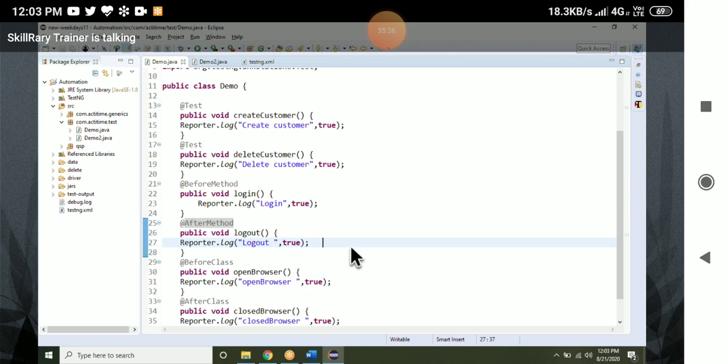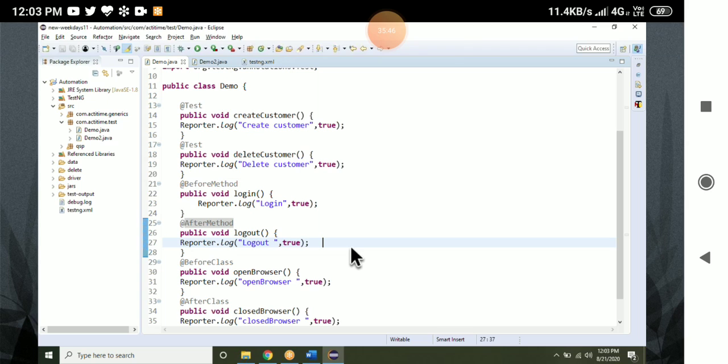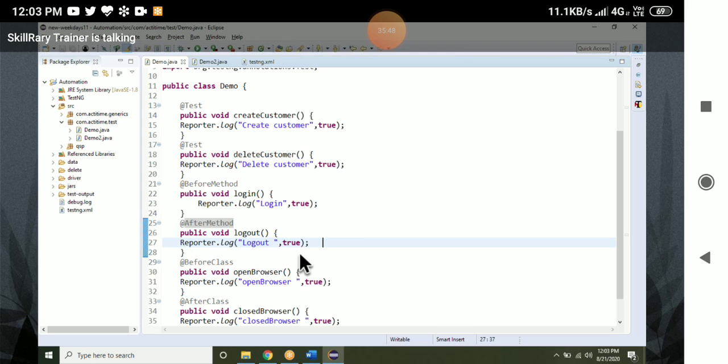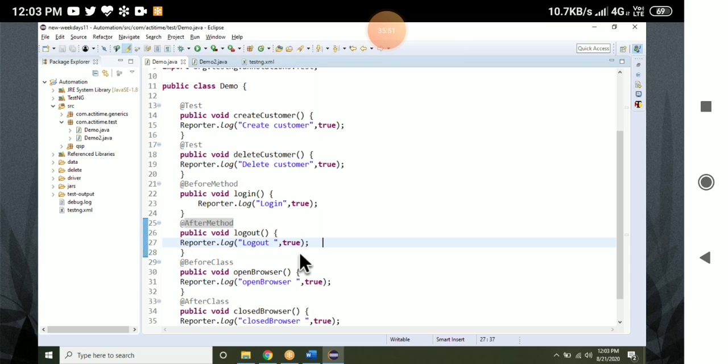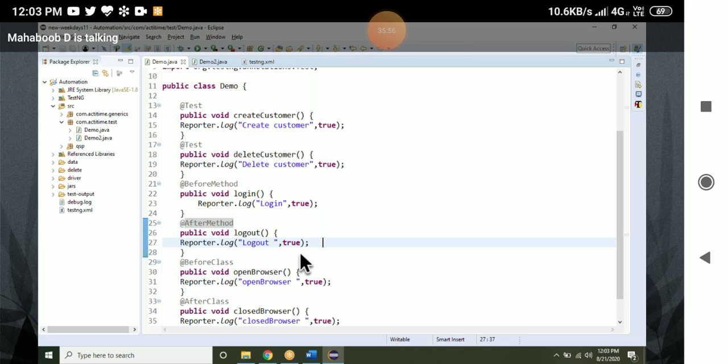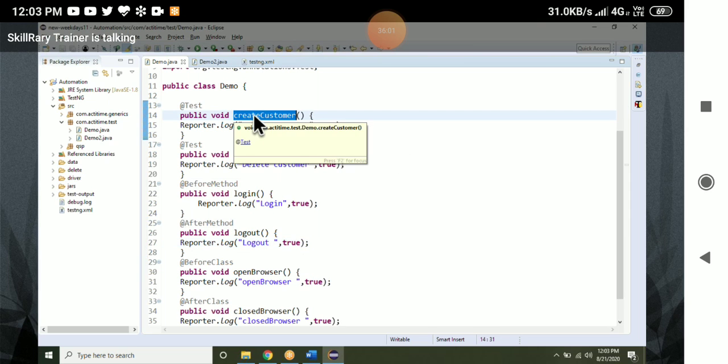Now I will give one assignment. You try it out and tell me the output. I will use edit customer instead of create customer. There is one test case called edit customer.